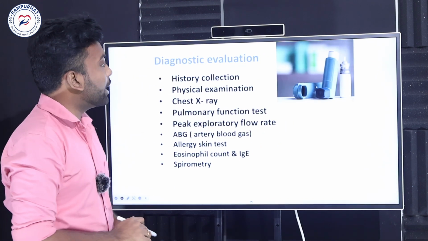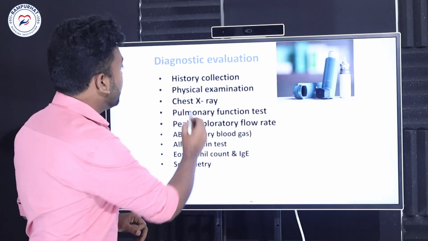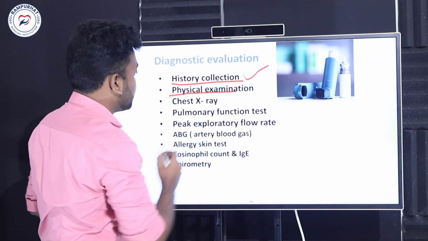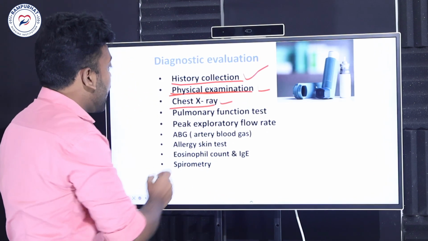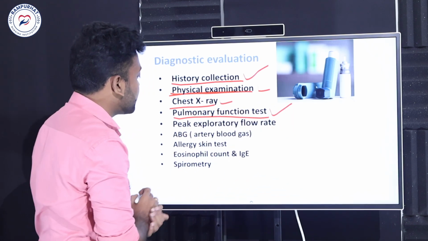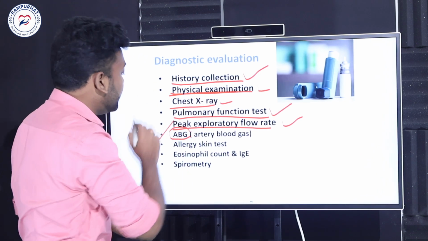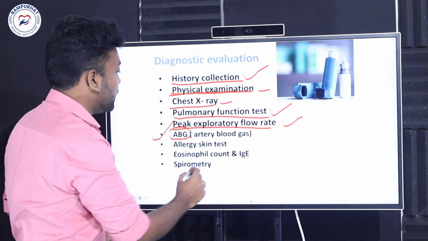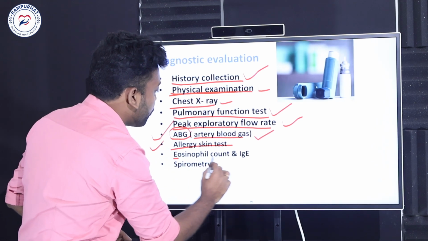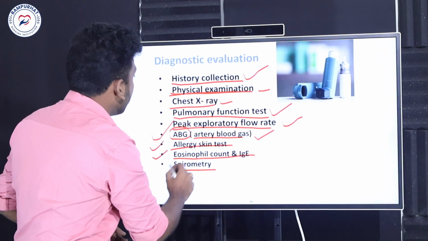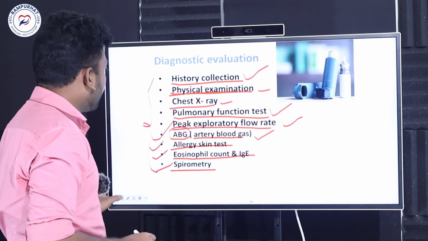What are the diagnostic findings? How can you observe that the person is suffering from asthma? Usually the common thing is history collection, which you must take, and physical examination, and chest X-ray to find out what exactly causes it. The pulmonary function test is nothing but a lung test, and also the peak expiratory flow meter. The next one is ABG, a very important aspect to find out asthma, that is arterial blood gases. You must also go for an allergic skin test, eosinophil count, and spirometry. These are the different kinds of diagnostic evaluations you must do to find out asthma.